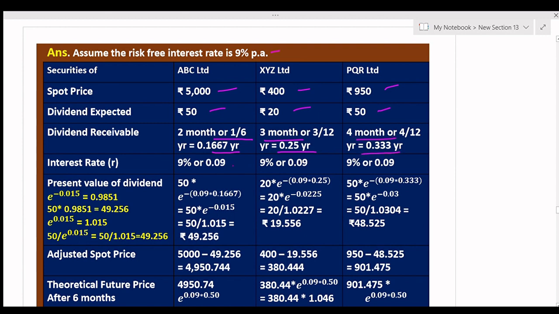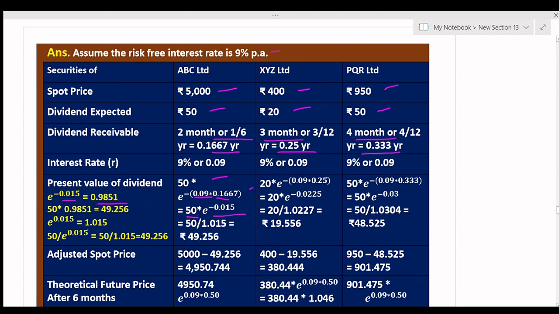Now present value of dividend will be dividend into e to the power minus RT. Here dividend is 50 and e to the power minus R, which is 0.09, into T is 0.1667. That is equal to 50 into e to the power minus 0.015. You have to compute this present value, either of these ways. e to the power minus 0.015 is equal to 0.9851.